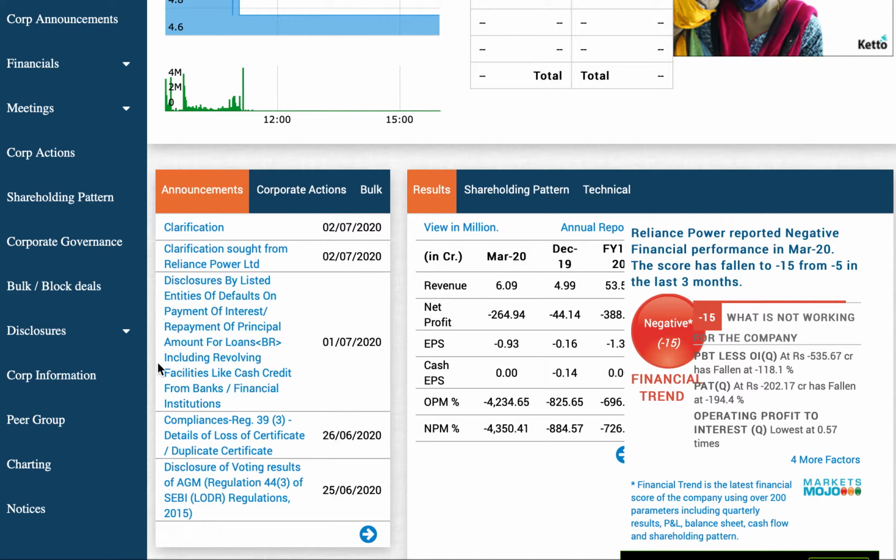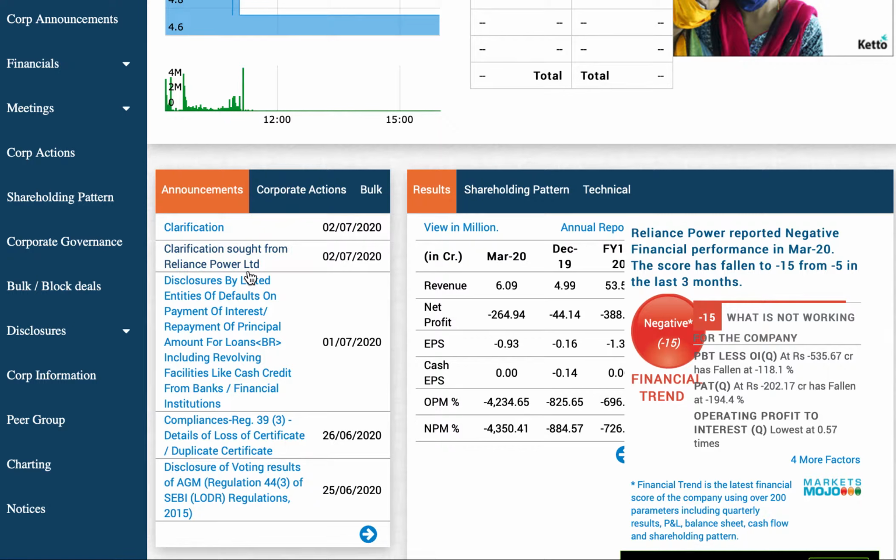So this announcement on 1st June, this should be where our focus is. This announcement says disclosures by listed entities of defaults on payment of interest. So basically, this announcement is by Reliance Power, and Reliance Power is giving a disclosure of its default on payment of interest. And on 2nd June, there is a more or less fishy announcement.